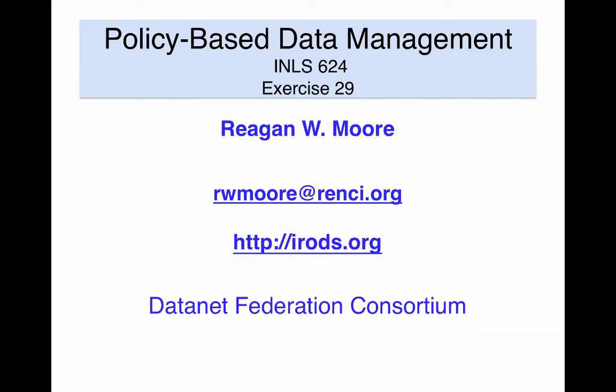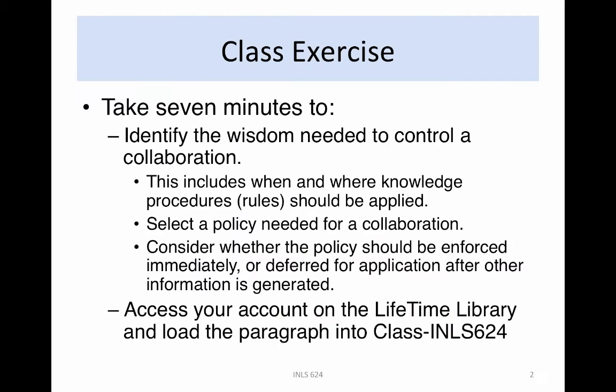Take 7 minutes to answer exercise 29. Identify the wisdom needed to control a collaboration. This includes when and where knowledge procedures or rules should be applied. Consider whether a policy should be enforced immediately or deferred for application after other information is generated. Please load a paragraph describing your conclusions into the Lifetime Library in the subcollection class INLS 624 by the end of today's class.